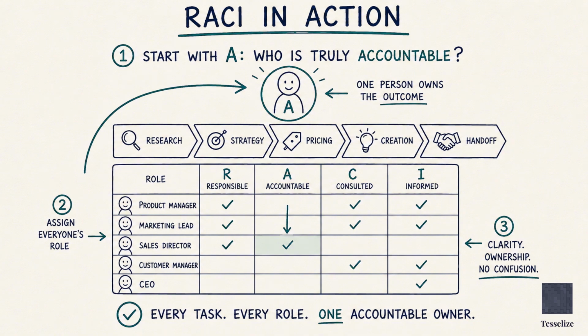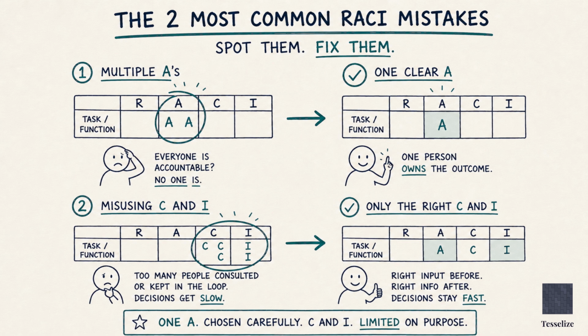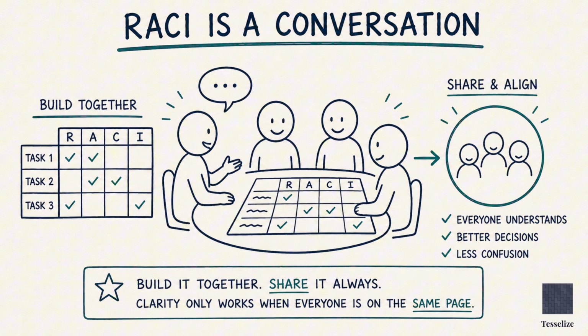Step 4. Check for 2 common RACI mistakes. Mistake 1. Multiple A's on 1 row. Fix it, pick one. Mistake 2. A column with nothing but I's. That person is not needed in this process. Remove them or find a meaningful role for them. Step 5. Share the matrix with your team. Not as a document they receive. As a conversation you have. Walk through it together. The gaps and overlaps will surface immediately. Update the matrix based on what you learn, then use it.